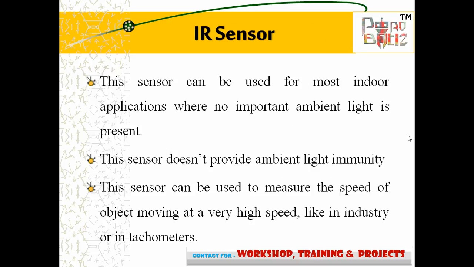Here I have to discuss the IR sensor. IR sensor is an infrared sensor. These sensors can be used for most indoor applications where no important ambient light is present. These sensors generally provide ambient light immunity, that is, the effect when there is an application of ambient light. These sensors can be used to measure the speed of objects moving at a very high speed, like in industry or in tachometers.